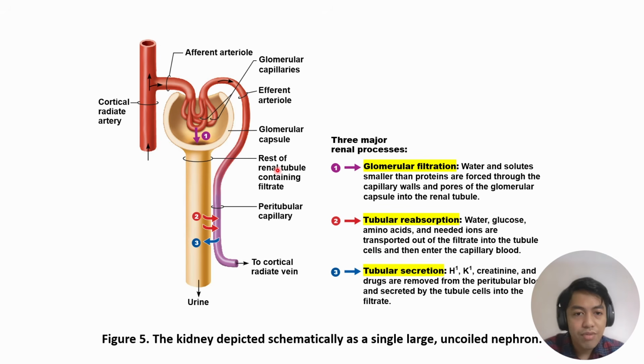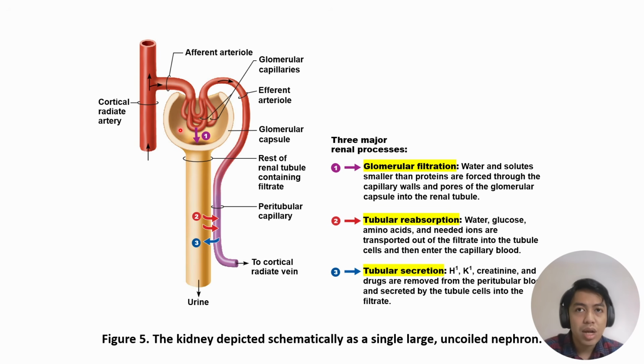Glomerular filtration is the first step that occurs in the renal corpuscle, wherein components of the blood from the glomerulus will be filtered out into the glomerular capsule. Okay, so that is filtration. That depends now on the capacity of the slits in the glomerulus to allow the exit of the components of the blood.